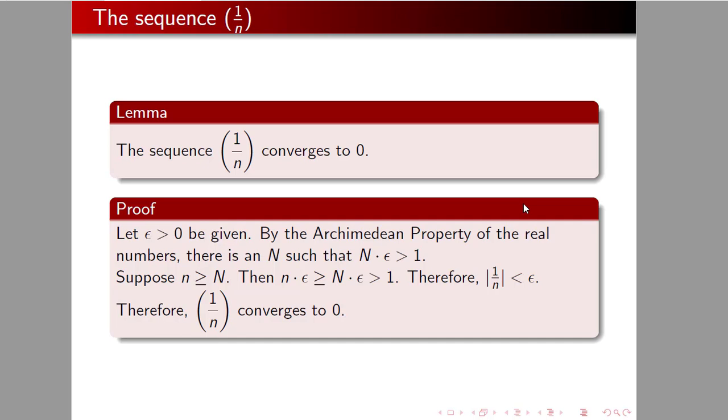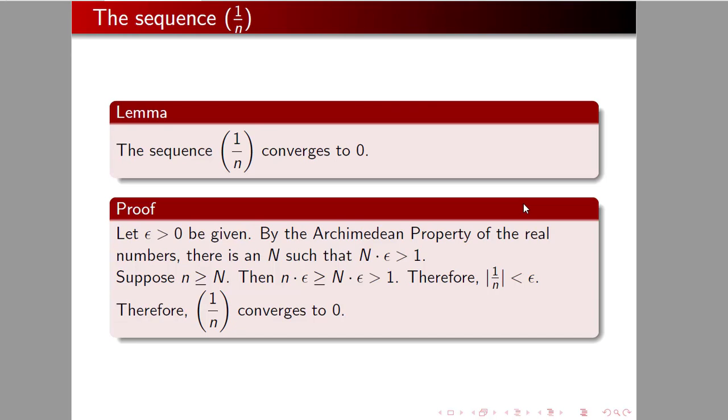So what we're going to do now is prove that the sequence of numbers 1 over n converges to 0. Okay, this is not a surprise to you, but it is something that needs to be proven. And we're going to go through the same 3 parts. Challenge with an epsilon, find an n, show that the n works.